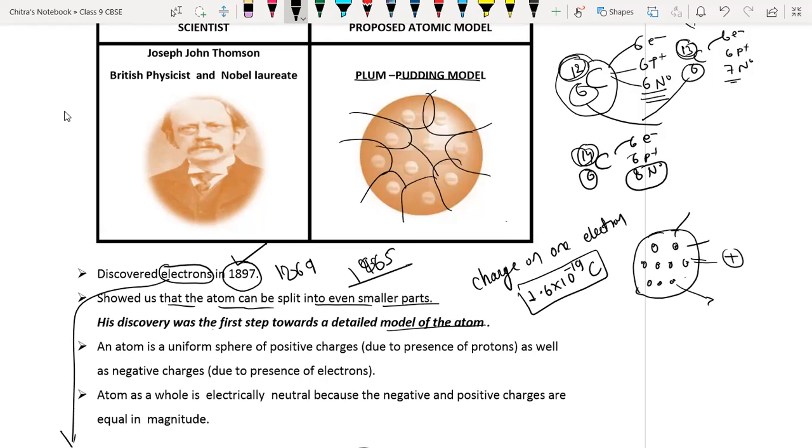So electrons are negative and protons are positive, and we can't say neutrons are negatively or positively charged. We can say that this is the charge of the electron which cancels the charge of the proton, because the proton has the same charge but the opposite sign. That's why we say one is positive and one is negative. But we cannot specify that the 1.6 into 10 to the power minus 19 charge is negative. We can say it is the opposing charge which cancels the charge of the proton.